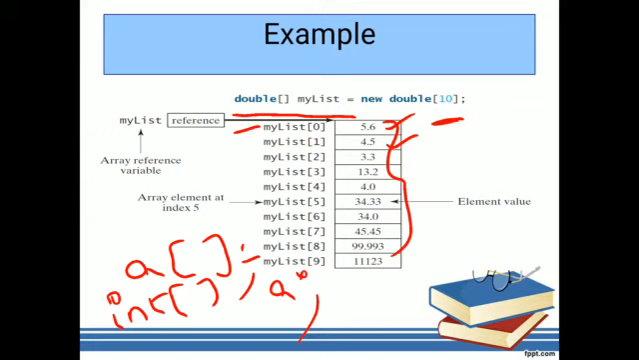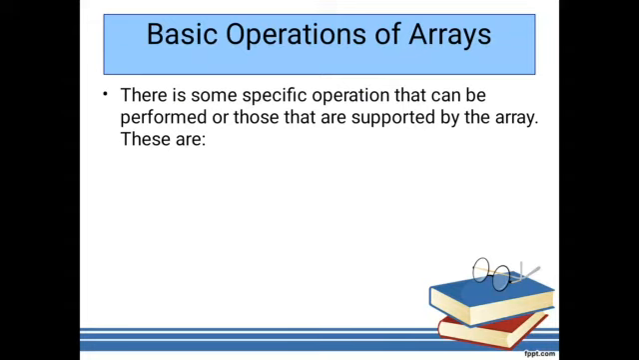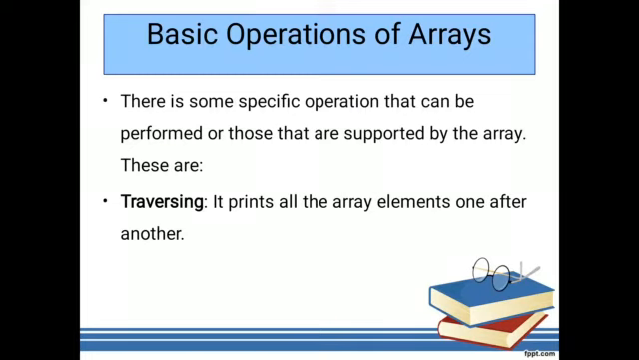So in a particular address, a group of similar elements are stored in a contiguous memory location. Here one element is linked or related to the other element. So what are the basic operations which are performed on the arrays? Different types of operations are there.